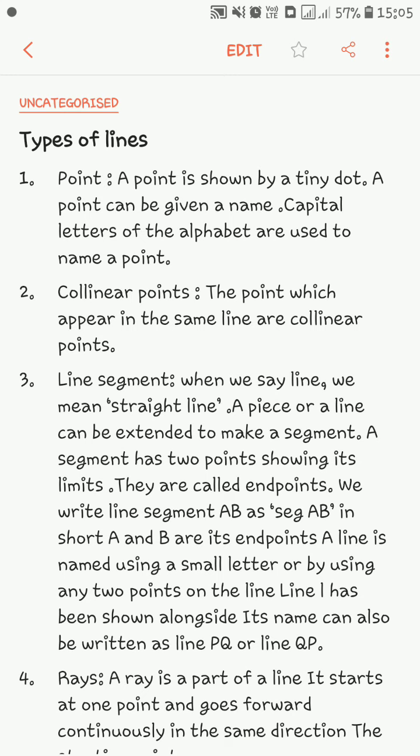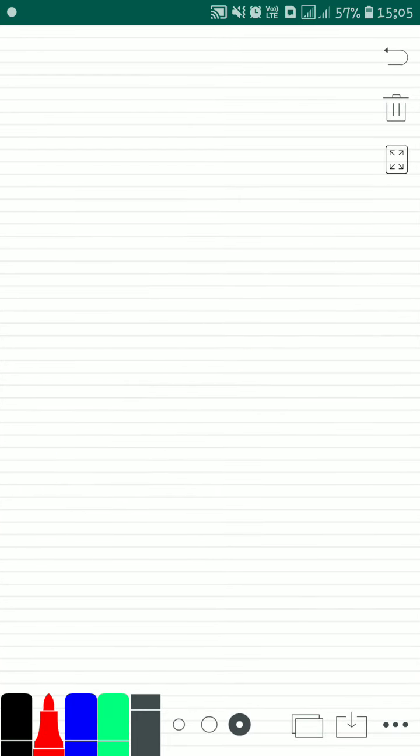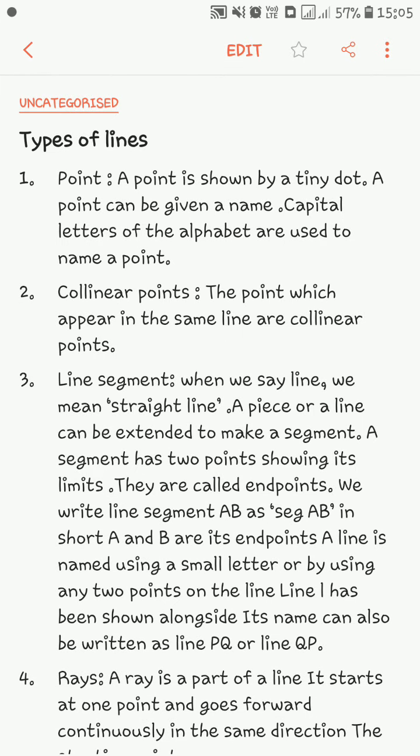Third is line segment. When we say line, we mean straight line. A piece of a line can be extended to make a segment. This is my straight line, which can be extended to make a line segment. A segment has 2 points showing its limits. They are called endpoints.